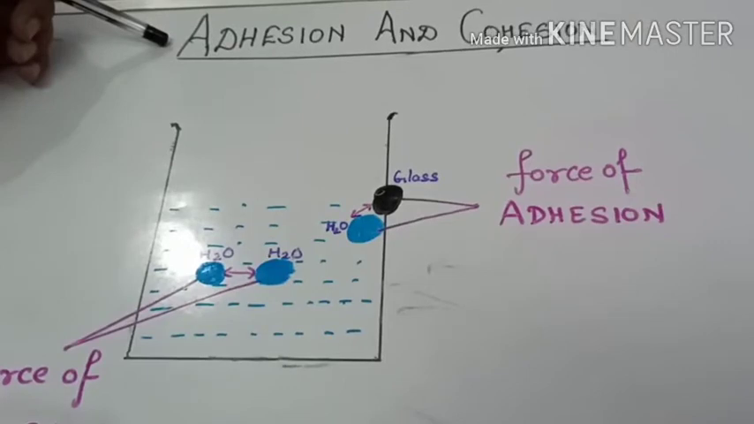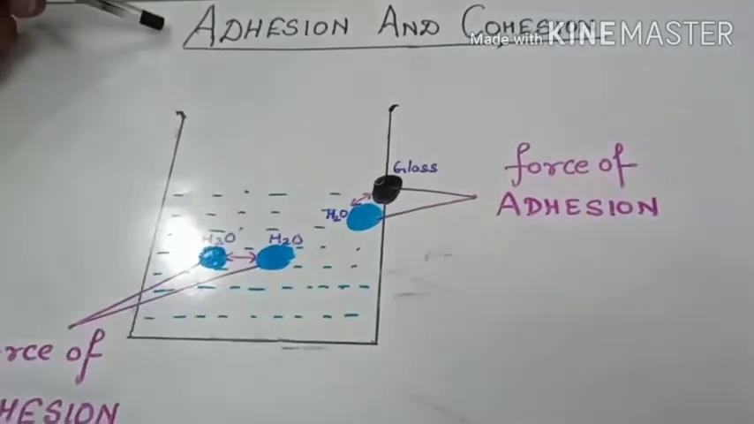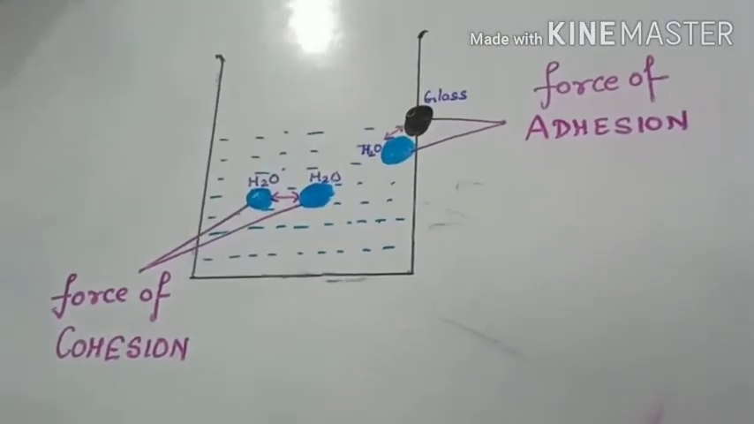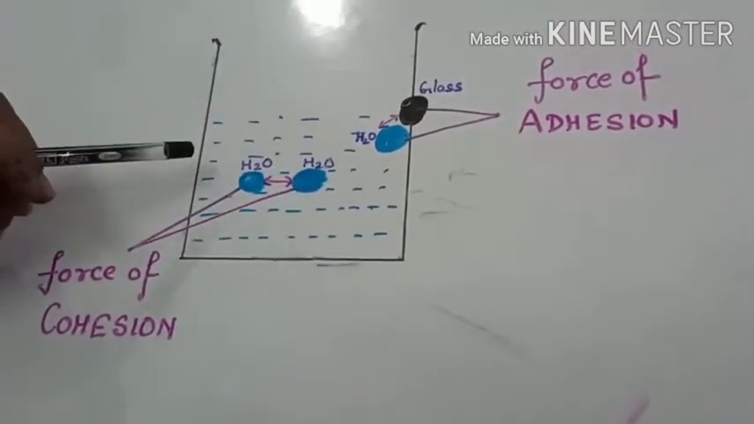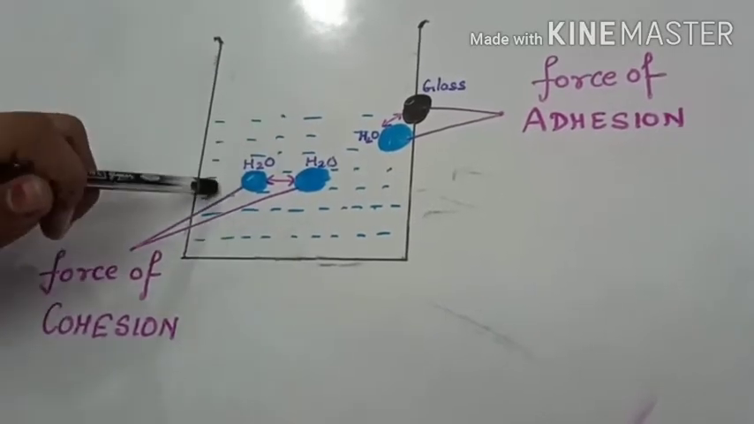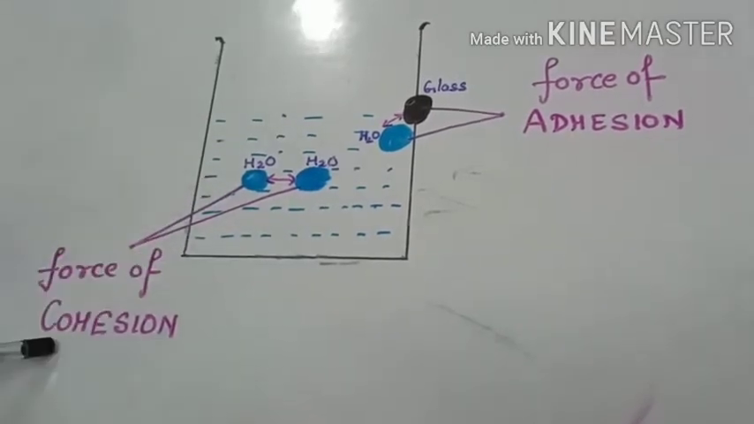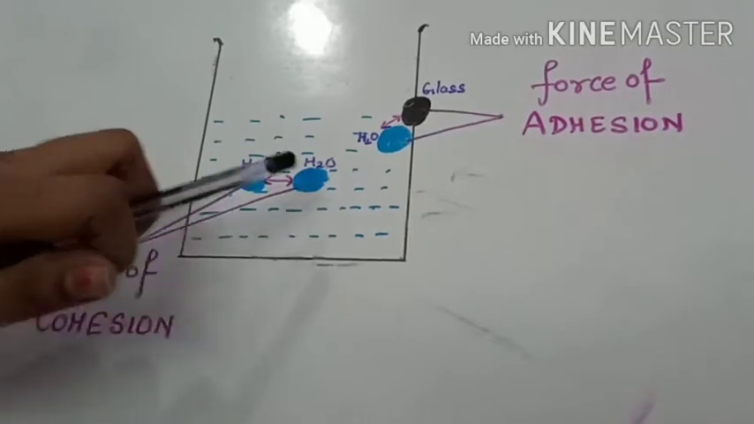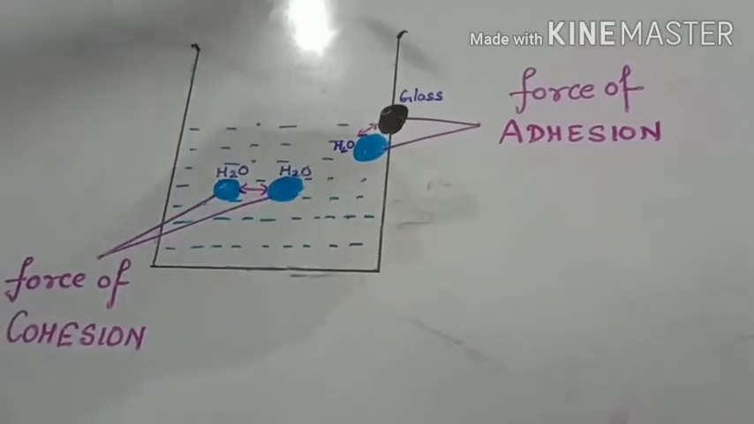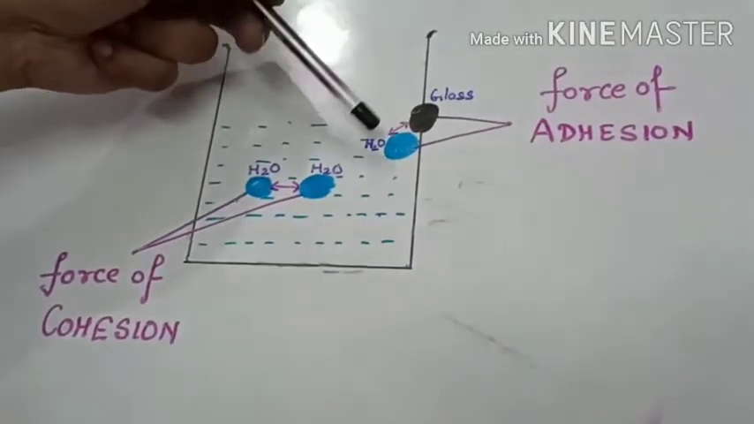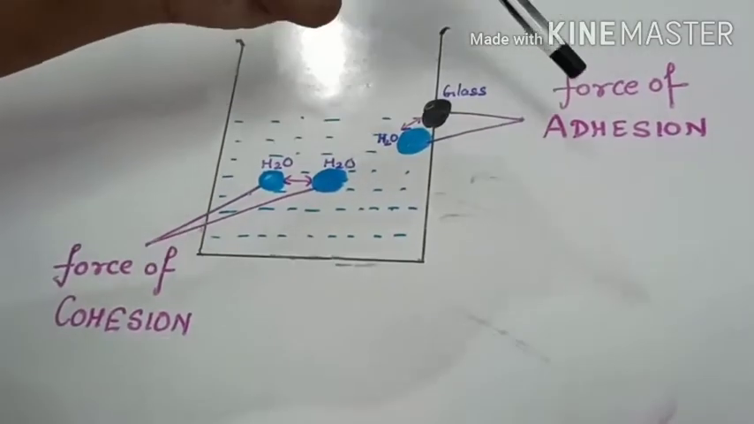Two types of force of attraction: one is adhesion and the second one is cohesion. In order to understand the concept, let us consider an example. Suppose this is water we have taken in a glass container. These are the molecules of water. The force of attraction between the molecules of water is known as the force of cohesion. That means the force of attraction between the same molecules, that is water, is the force of cohesion. The force of adhesion is the force of attraction between two different molecules, like glass and water. So this is known as the force of adhesion.